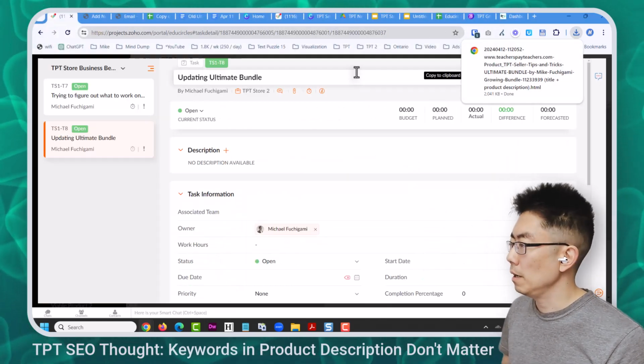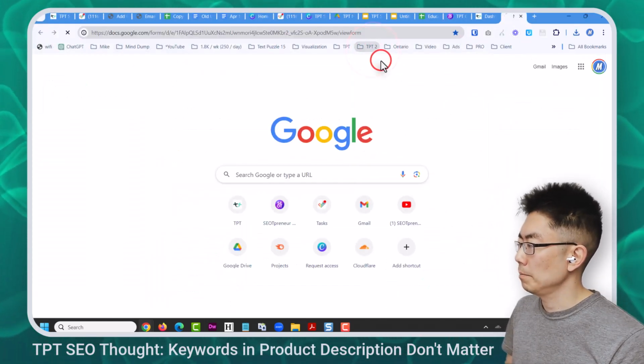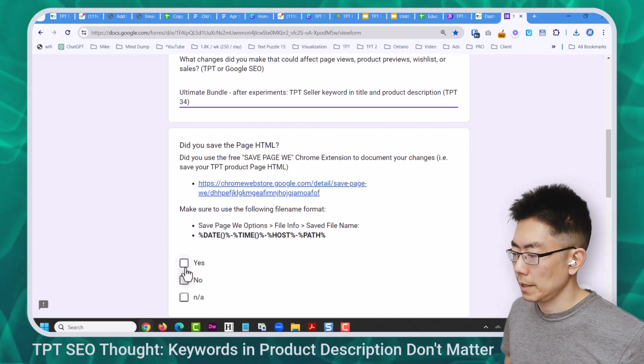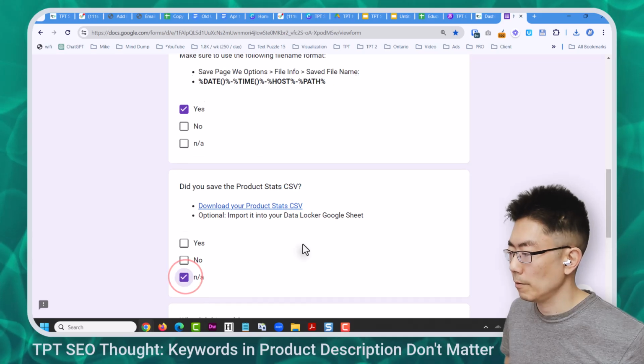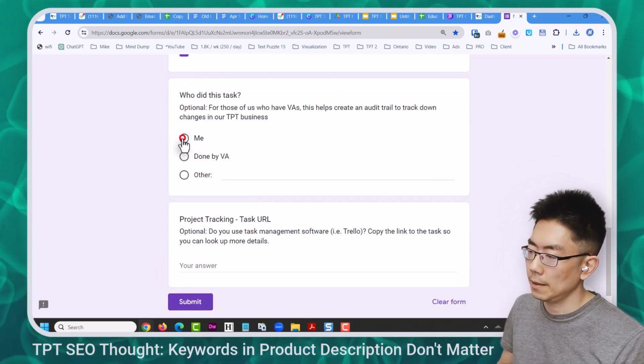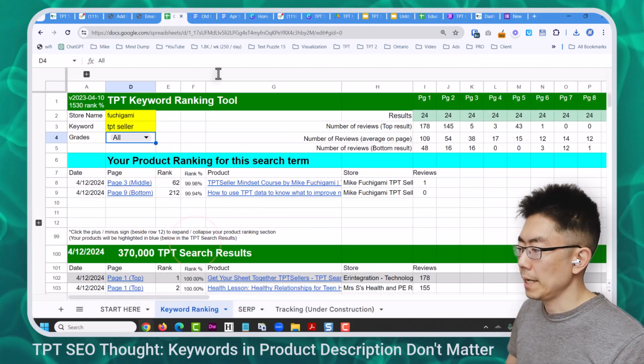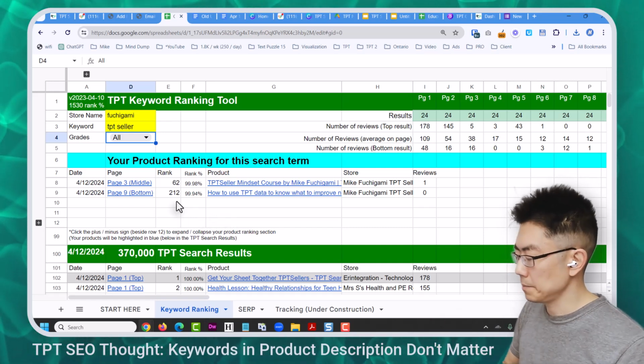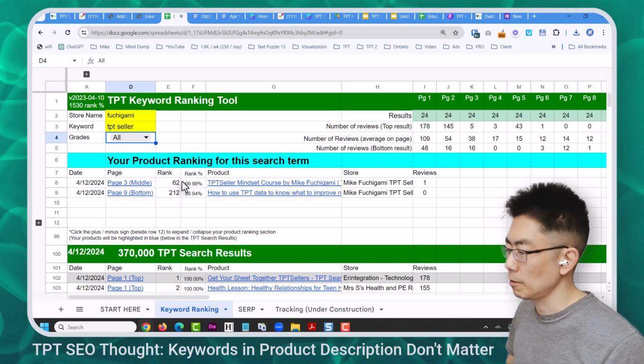It's saved. Okay, going to my form, the TPT seller keywords in the title and the product description 34 times. I did save the page, not applicable for the products.csv because I did this personally. Hit submit. My guess is it won't show up in the search results yet because the system, I think, caches the results for 15 minutes.